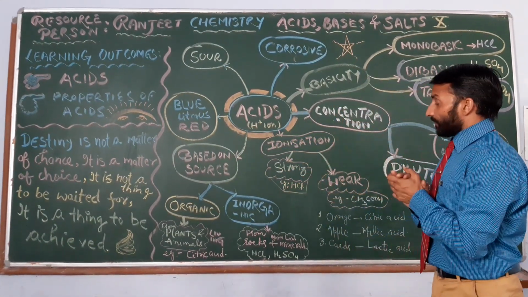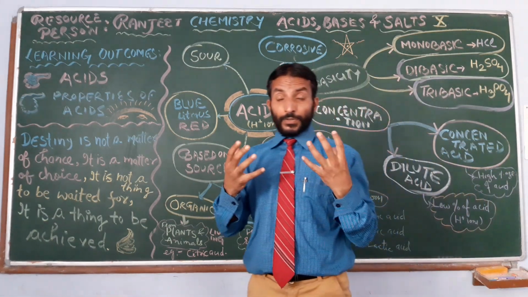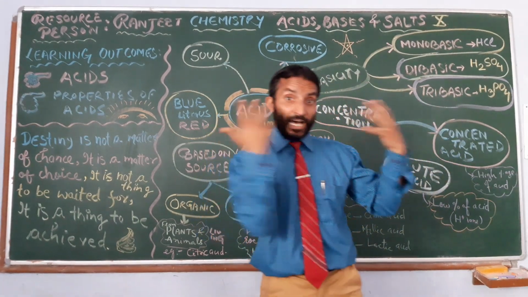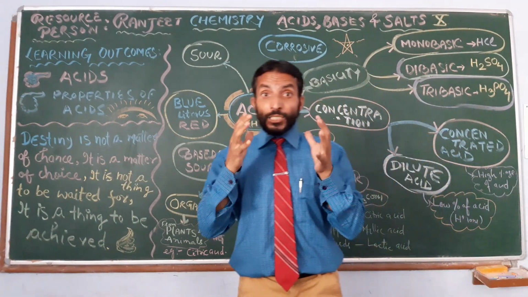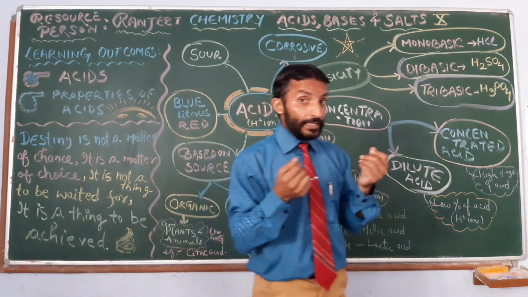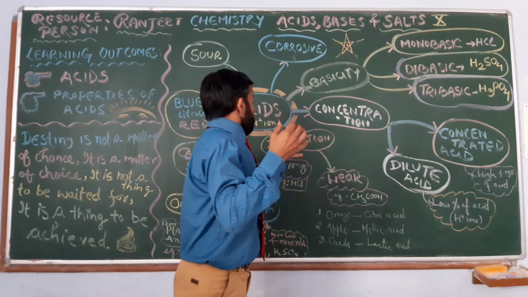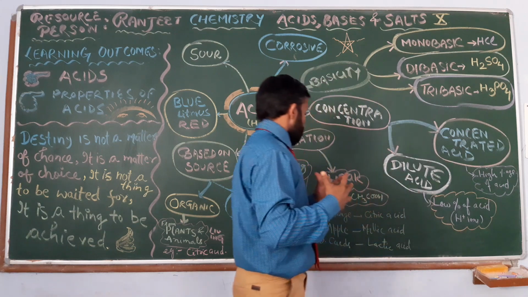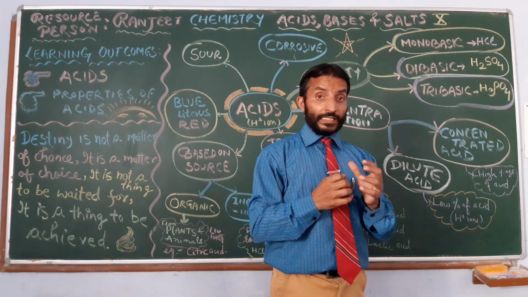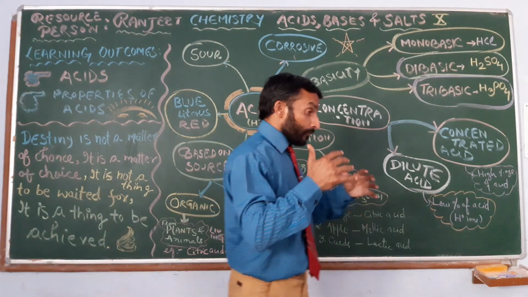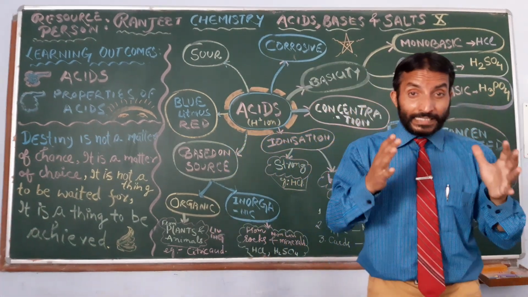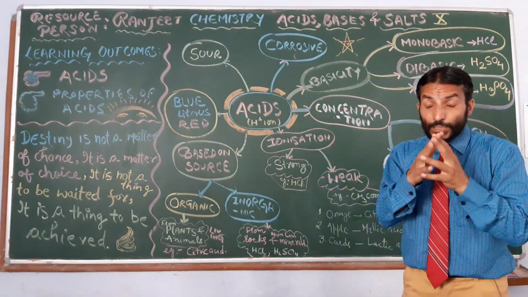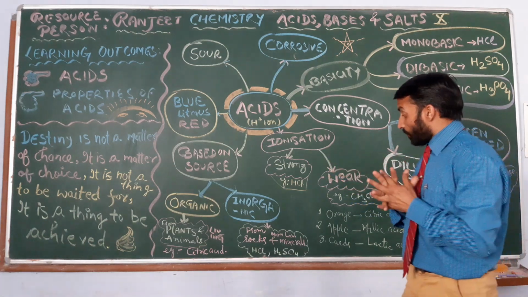Now ionization. Acids get ionized, means they break down into ions. Acid consists of two ions, cation and anion. Cation is positively charged and anion is negatively charged, when dissolved in water. Weak acids are those which dissociate or ionize partially, means not completely, when dissolved in water.